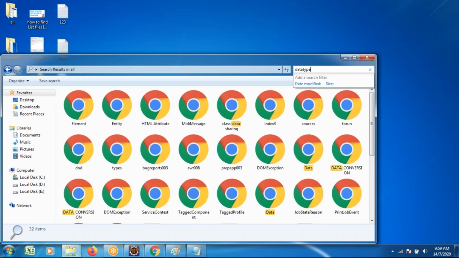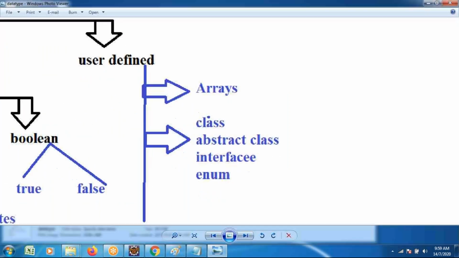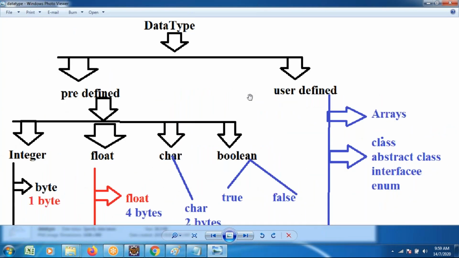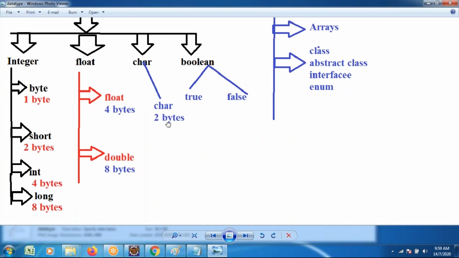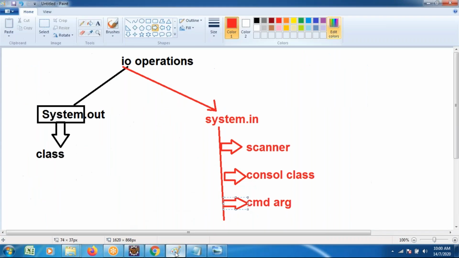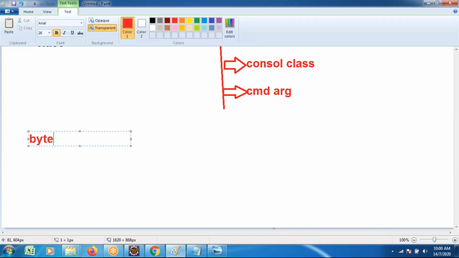Generally, Java data types are categorized into two types. One is the primitive data type. The second one is user defined data. In the primitive, there are integer type, byte, char type, different types of data. How to read the different types of data? The byte type range is -127 to +127, if you want to take byte type of data. Now I wanted to concentrate on reading different types of data. What methods are recommended to read byte type of data?